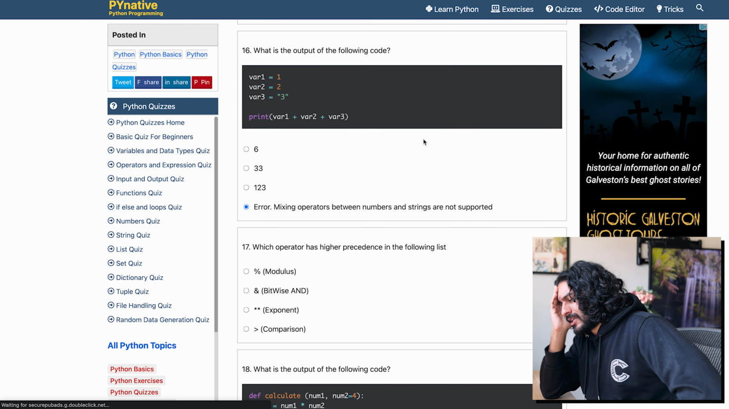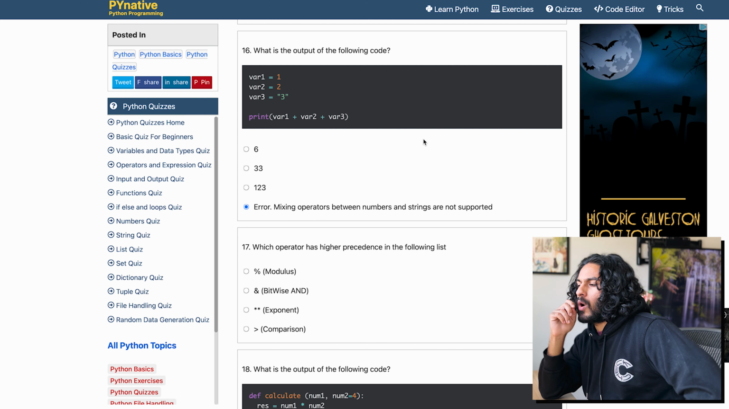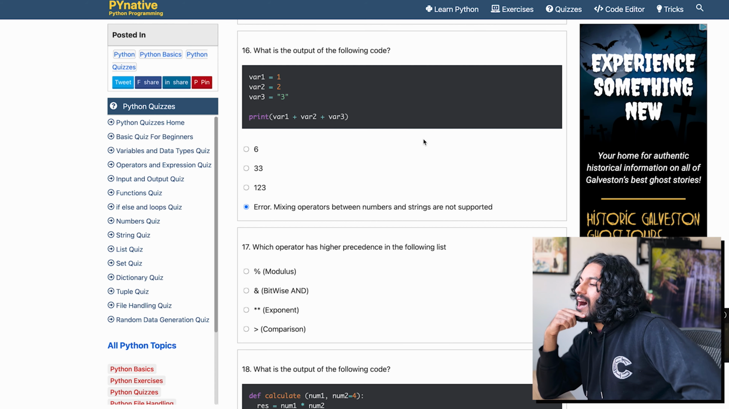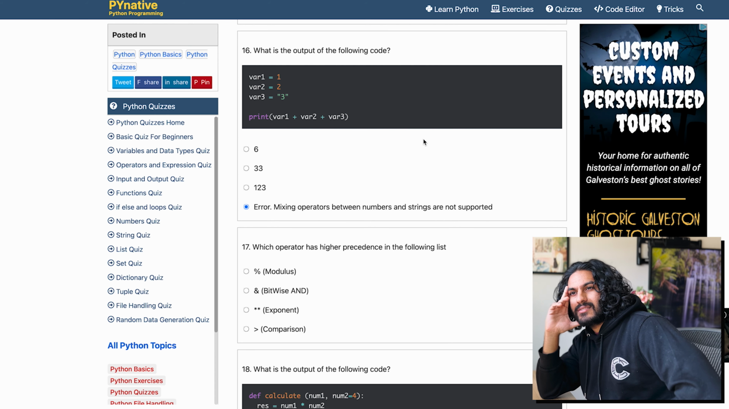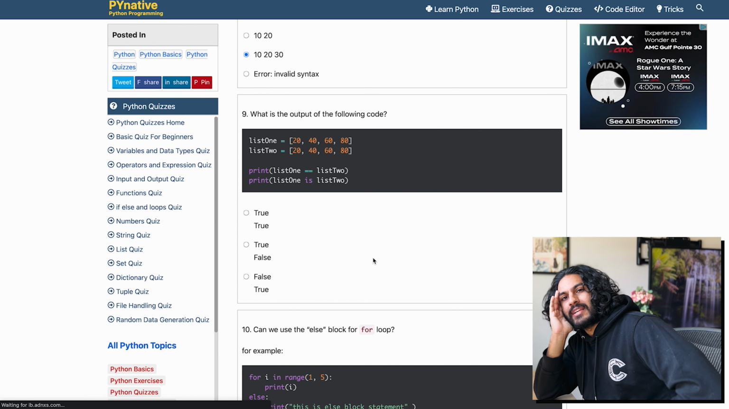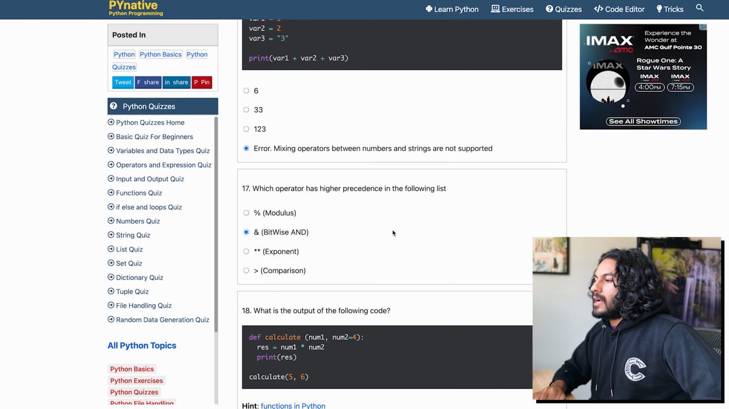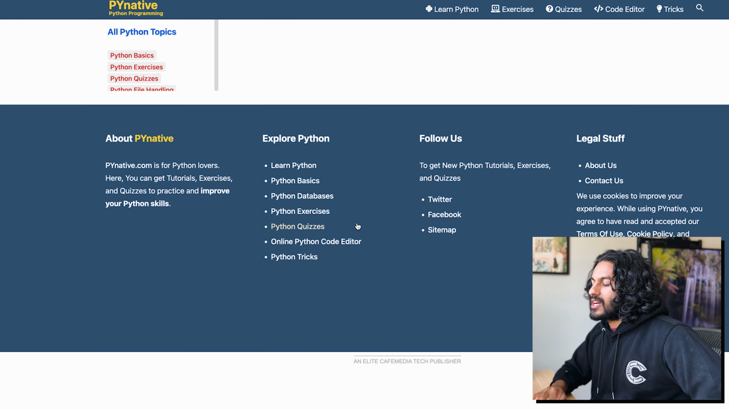Which operator has higher precedence? Modulus, bitwise, exponent, comparison. Bitwise and, so not logical and. I feel like bitwise probably has the highest. Like, why wouldn't it? I think equal tests elements and is tests place in memory. So we're gonna say true and then false. All right, let's see how we did. We're not going back and checking our answers.